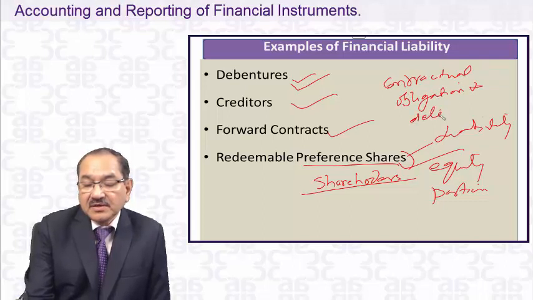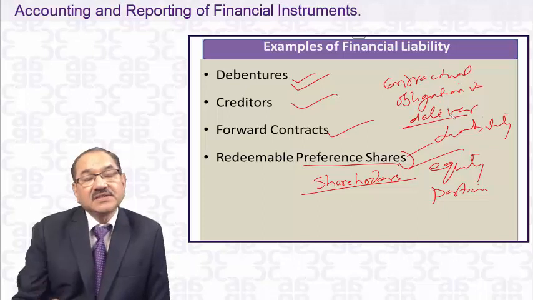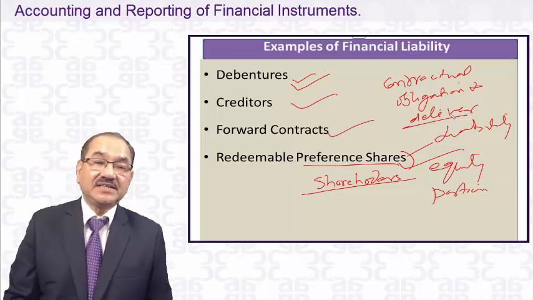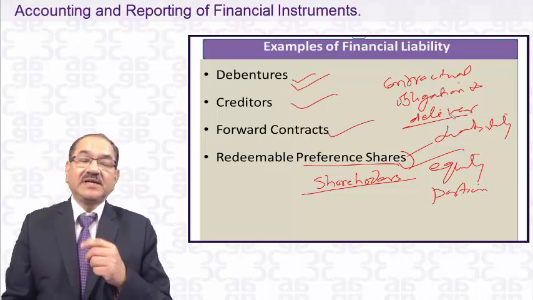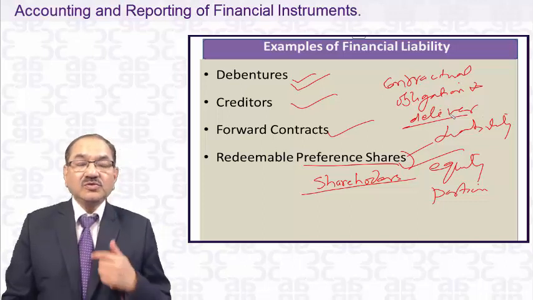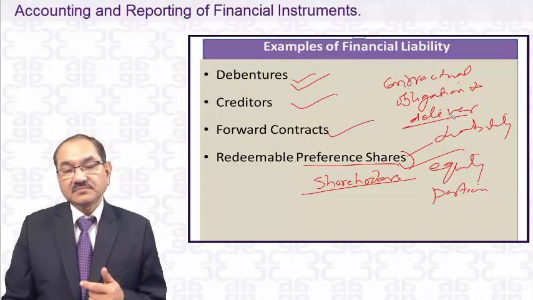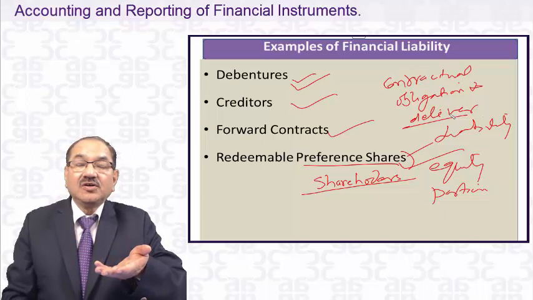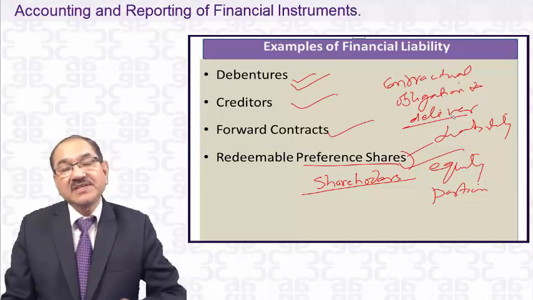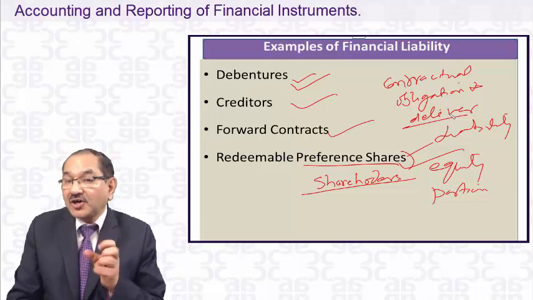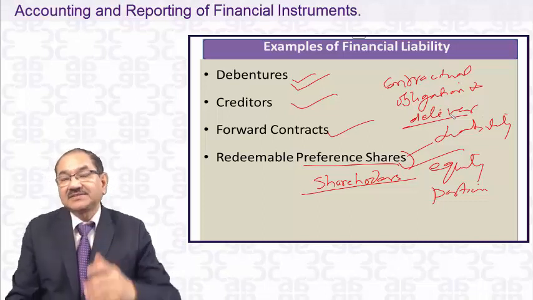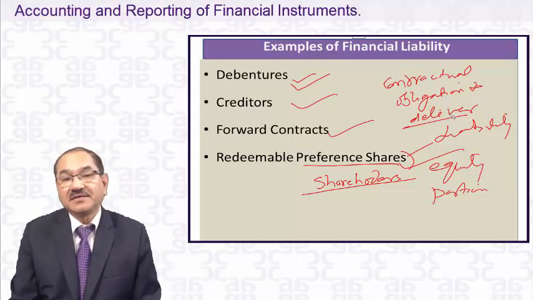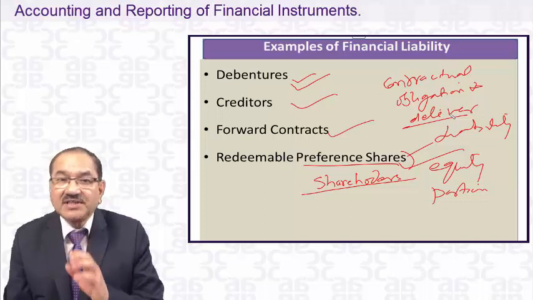What happens? In case of a redeemable preference share, you have issued redeemable preference shares of 10 years in 2010. They will be redeemable in 2020. So in 2020, you have to pay the cash. You have an obligation to pay the cash to these people who are holding the preference shares. So having a contractual obligation to deliver cash, it comes within the definition of the liability. Contractual obligation to deliver cash.